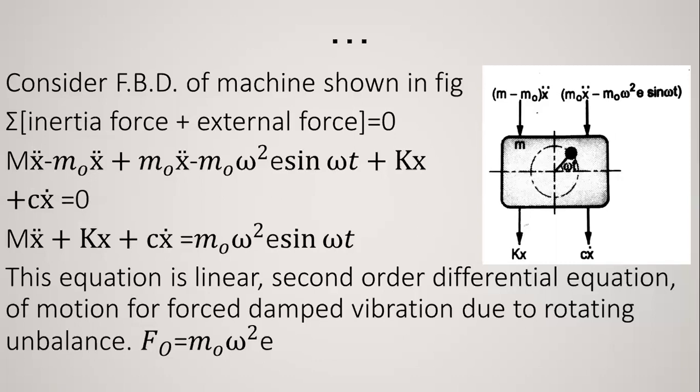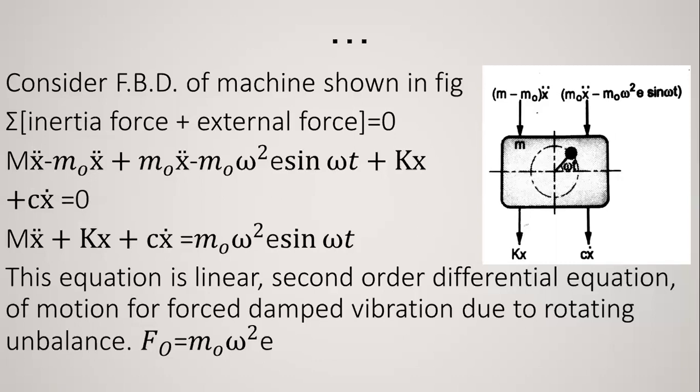So we cannot solve this equation directly, but we have to find the complementary function and also the particular integral. After getting the complementary function and particular integral, we take the summation of both to find the general solution of this equation.